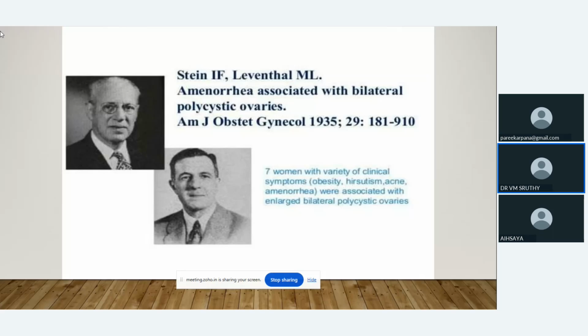It is called so because it was first described by Stein and Leventhal in 1935. According to their findings, those women had obesity, hirsutism, acne, and amenorrhea. All these complaints were associated with enlarged bilateral polycystic ovaries. So this syndrome was first described by Stein and Leventhal in 1935.